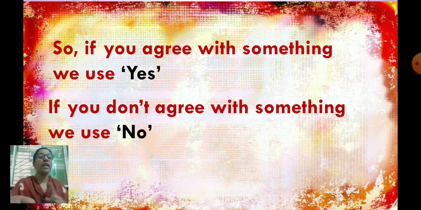So, if you agree with something, you use yes. If you don't agree with something, we use no in the answer. Now, I will explain with more examples when to use yes and when to use no in the answer. Okay?